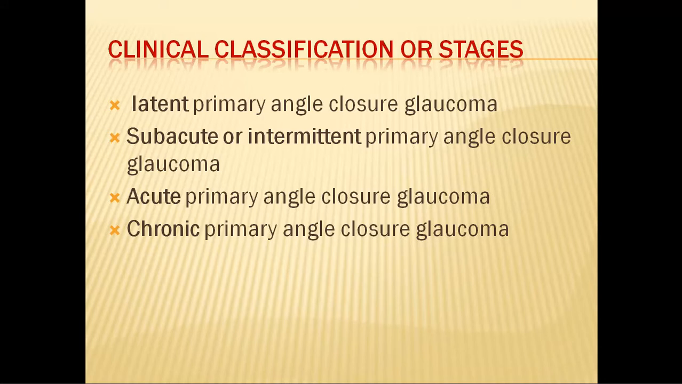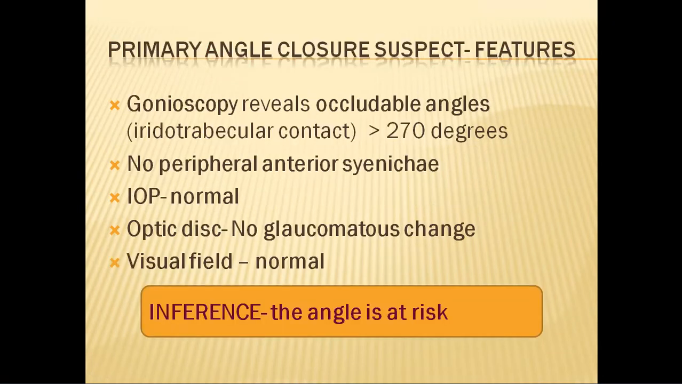Previously, a clinical classification was followed. Rather, this was a clinical staging of the disease, like latent, subacute, acute, and chronic primary angle closure glaucoma. This has not got a lot of significance nowadays because all these stages are included in those three classifications which I just mentioned. So now we will go into each of the classifications, each of the stages, separately.